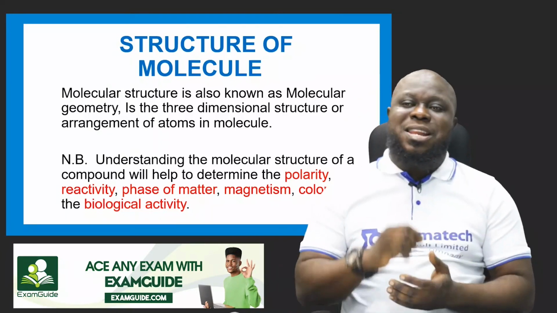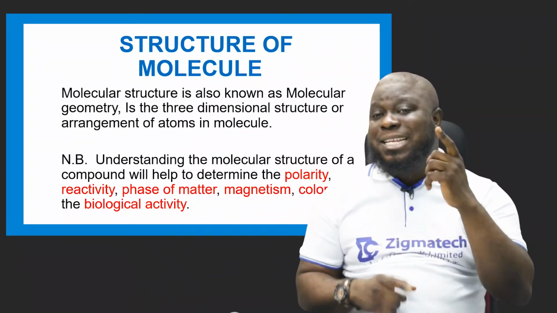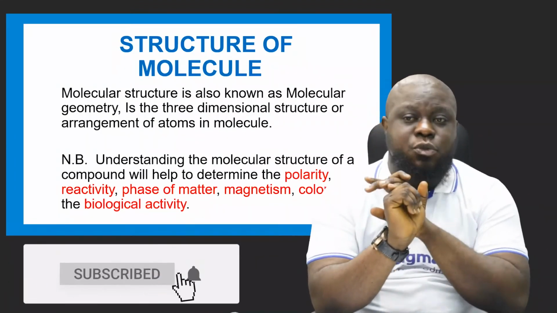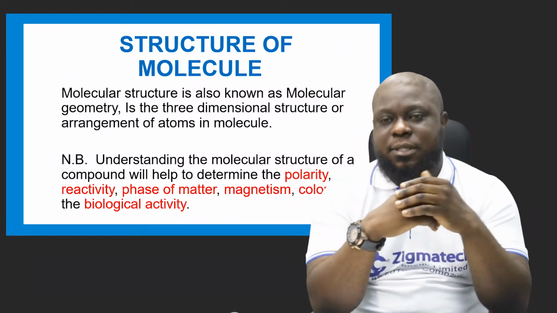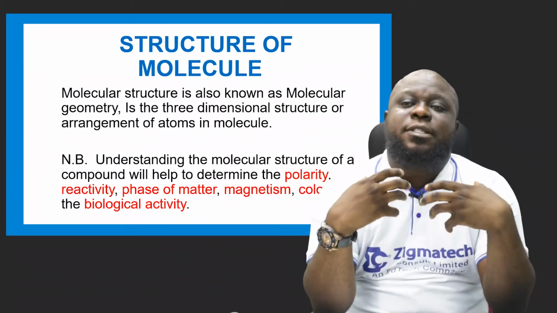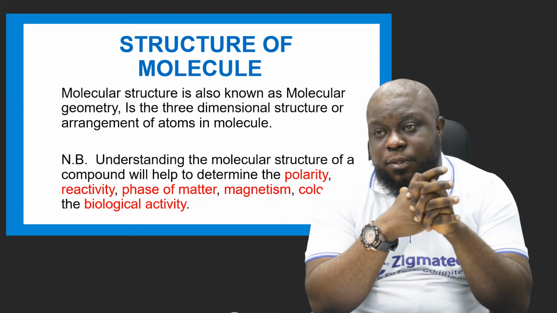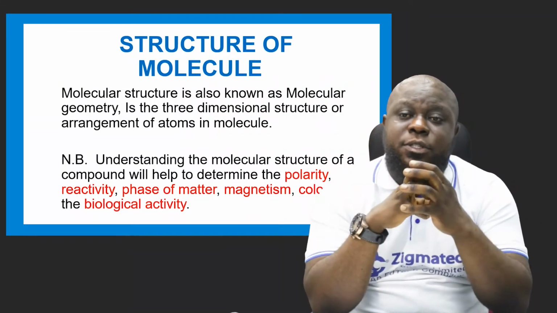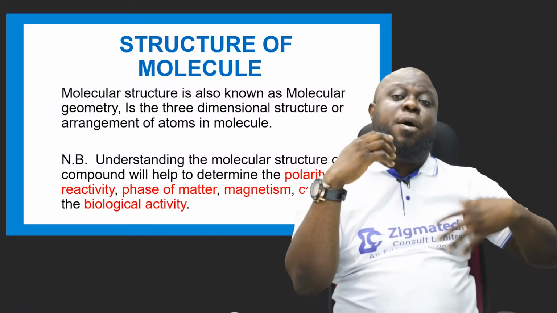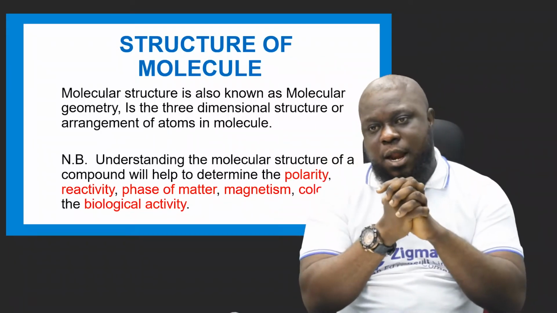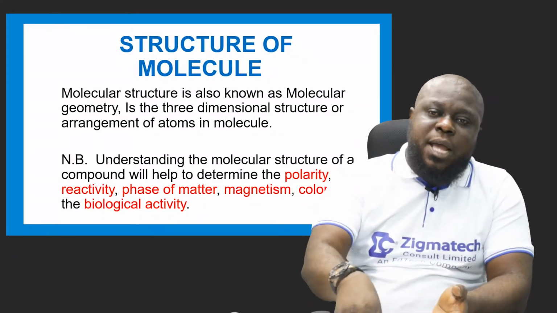And I said, note, understanding the molecular structure of a compound will help you determine the polarity, 1, reactivity, 2, phase of matter, magnetism, color, and the biological activity. How does this particular thing react? I said understanding the molecular structure of a compound will help you determine how this compound reacts with other elements or with other compounds. What phase of matter it is. What kind of matter it is.